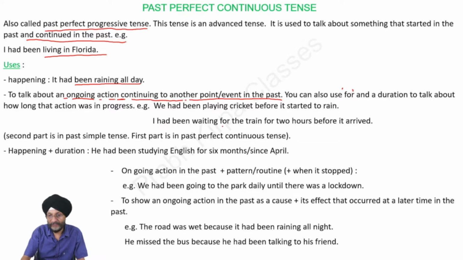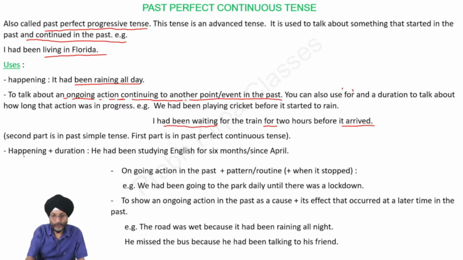Next, I had been waiting for the train for 2 hours before it arrived. Here duration is given. The second part of this sentence, it arrived, is in simple past, whereas the first part, I had been waiting, is in past perfect continuous form.